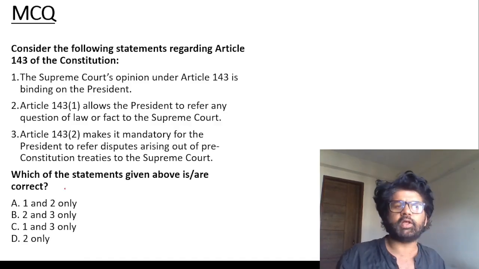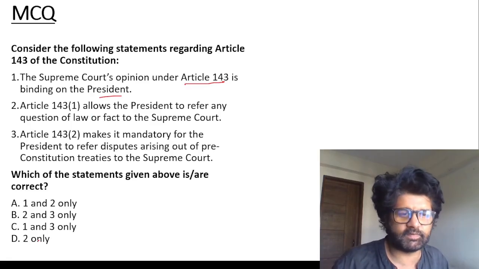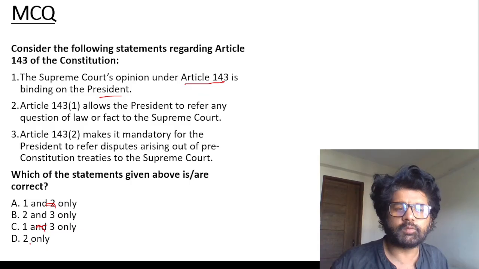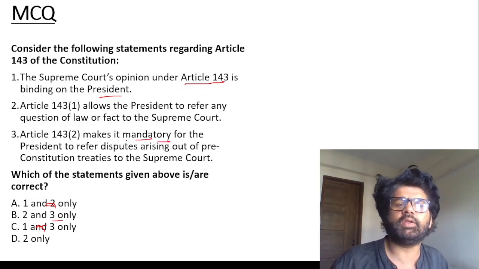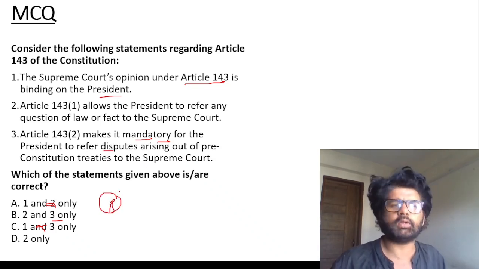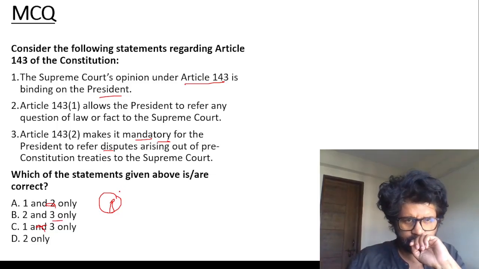I love Article 143. Supreme Court's opinion under Article 143 is binding? No, it's not binding, it's advisory. So the first is wrong. You're left with B and C, just check the third one. Article 143 makes it mandatory for the President to refer disputes arising out of pre-constitutional treaties, and in that case the Supreme Court also has to give advice. So B is the answer.